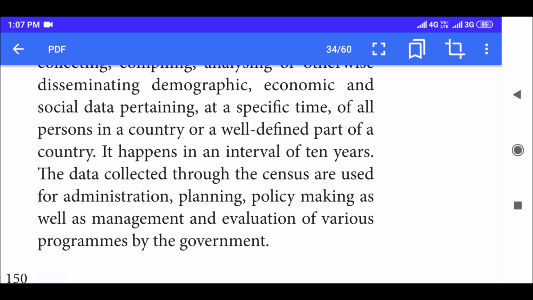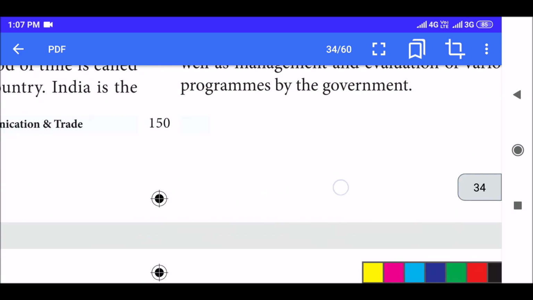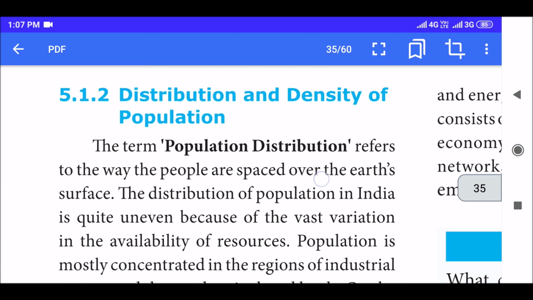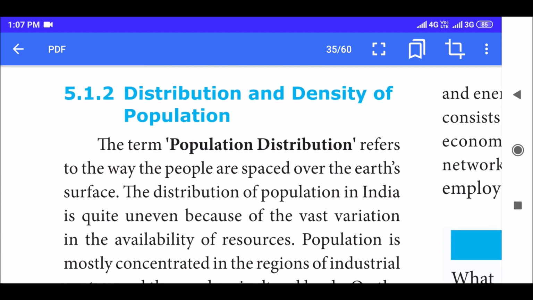So, based on the data they collect every 10 years, they'll be planning the administration, policy making, management, and evaluation of programs by the government. So, government will take measures based upon the census that's taken once every 10 years.